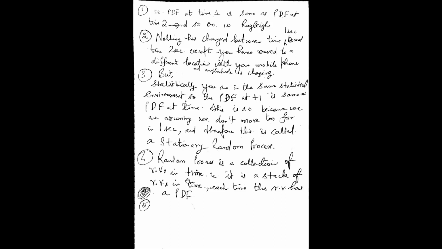This is just a more simplistic definition of random process, starting from the first definition when I introduced the random process and coming to the collection of the random variables.